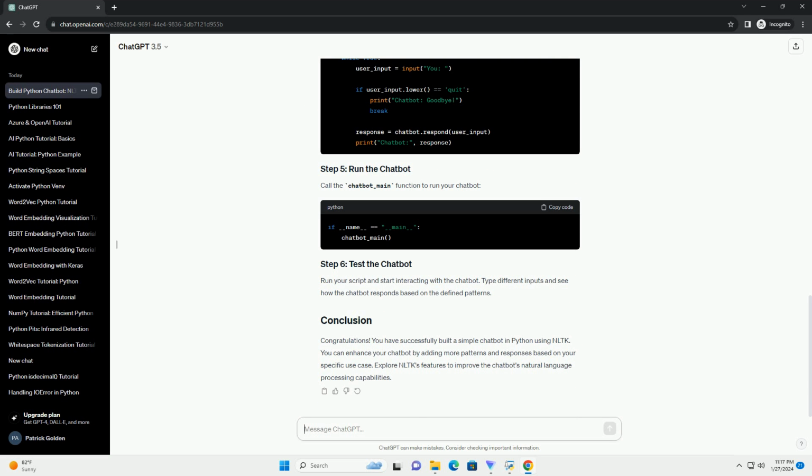Call the chatbot_main function to run your chatbot. Run your script and start interacting with the chatbot. Type different inputs and see how the chatbot responds based on the defined patterns.